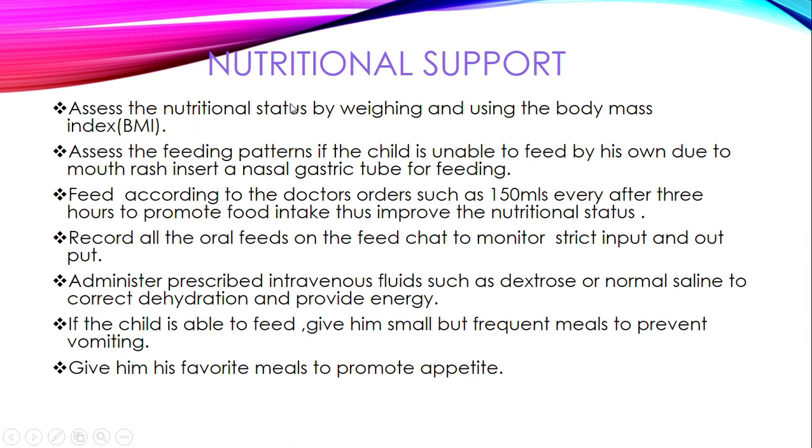So we want to make sure that the child's nutritional status is not neglected, because it could be the reason why this child is also having measles, because maybe the immunity is low because of poor nutrition. So then we also want to assess the feeding patterns. If the child is unable to feed on his own due to maybe oral thrush, a mouth rash which is present in the mouth due to the disease process, we are going to insert a nasogastric tube for feeding.